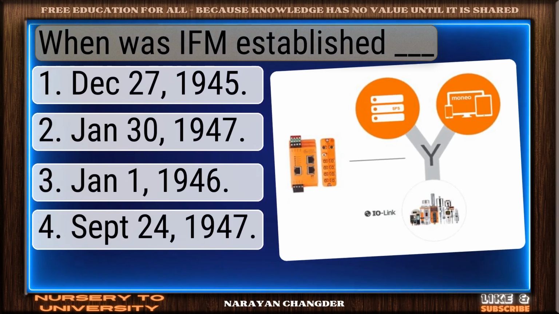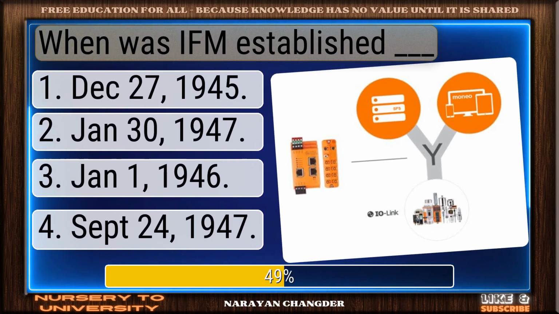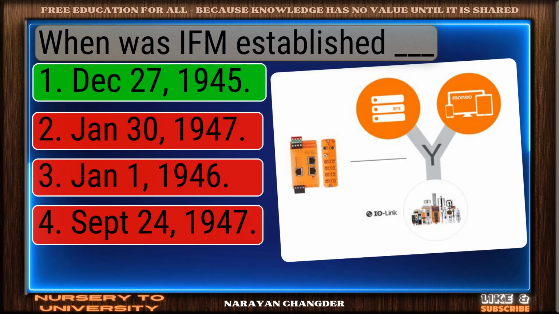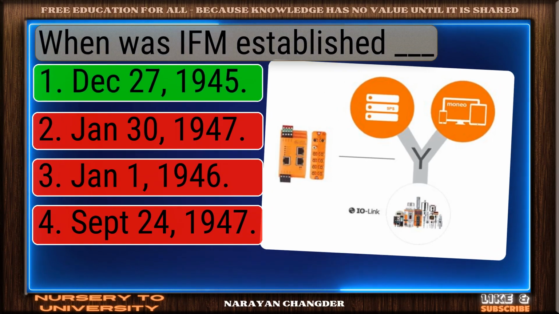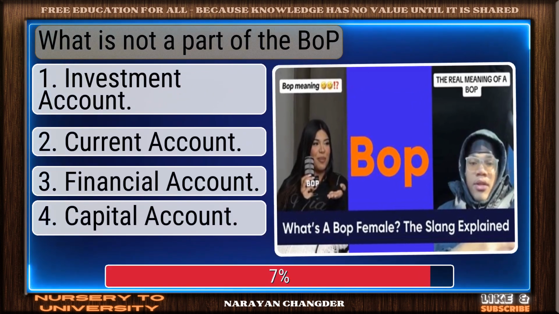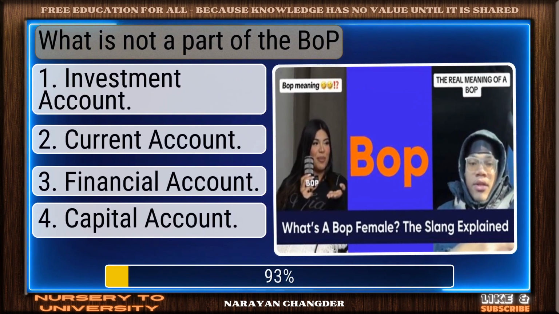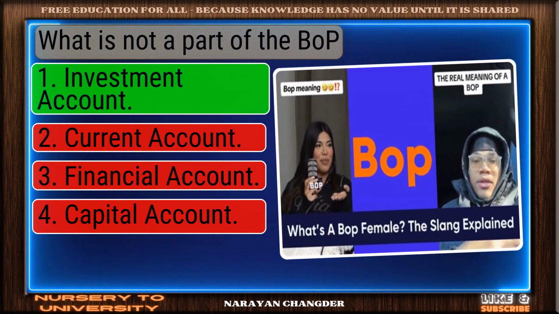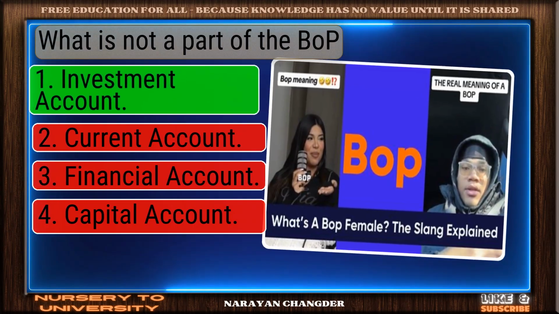When was the IMF established? Excellent choice. 1945 is the right answer. What is not a part of the BOP? Right again. Investment account is a valid answer.